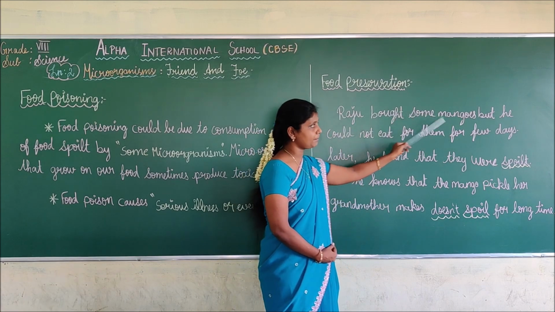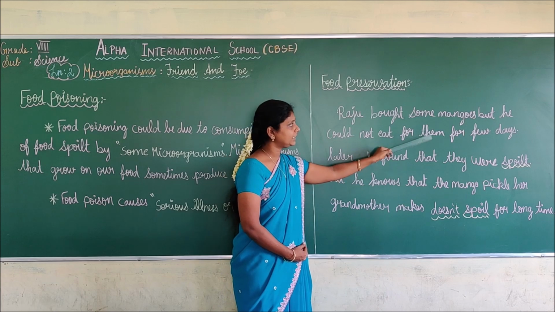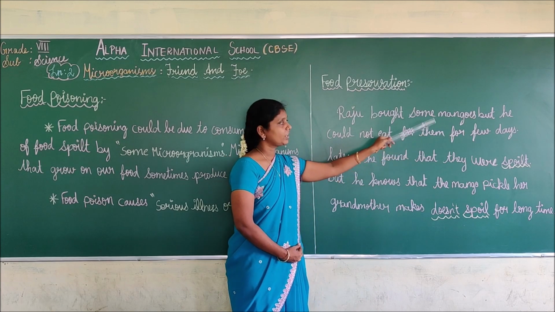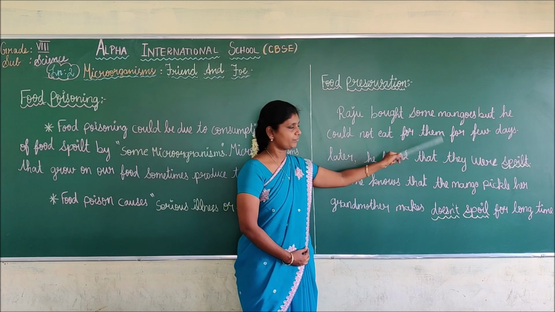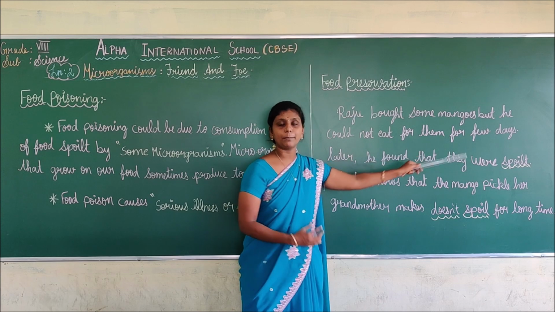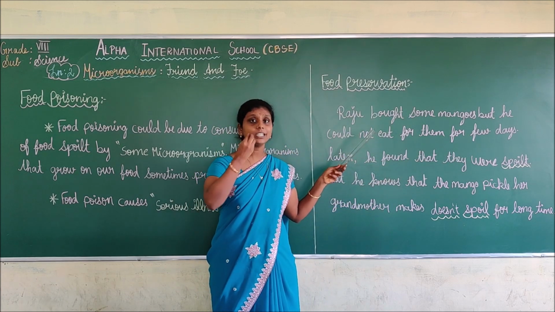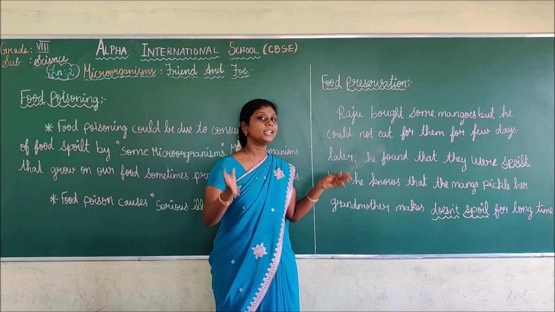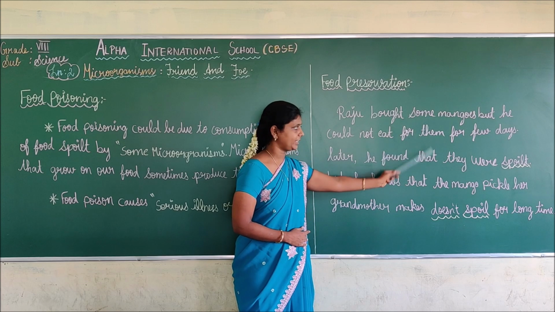Raju bought some mangoes, but he could not eat them for a few days. Later he found that they were spoiled. The mangoes were spoiled. Why? Because Raju did not eat the mangoes for a few days, and later the mangoes got spoiled. This is one case. Okay.